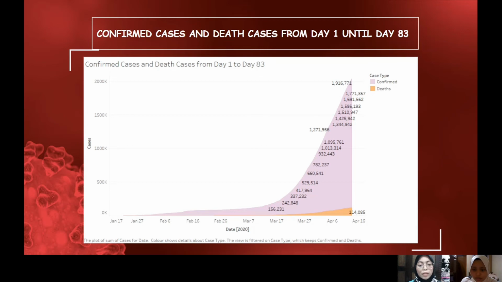As we know, coronavirus is a highly contagious and rapidly spreading disease. So the graph shows that the virus started to spread in the middle of January, and the number of people who have been infected increased, but in a flattened way until the middle of March. It means that the number of confirmed cases rose steadily for 3 months. Then the confirmed cases increased drastically from the middle of March until the middle of April.